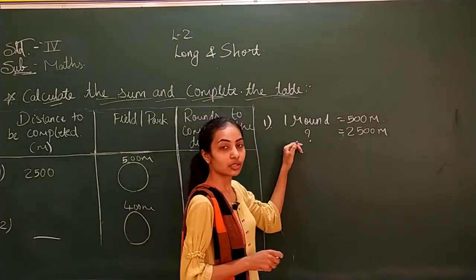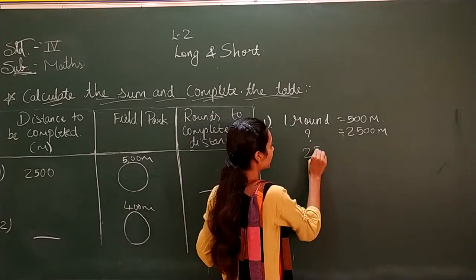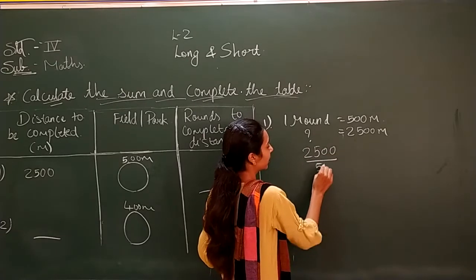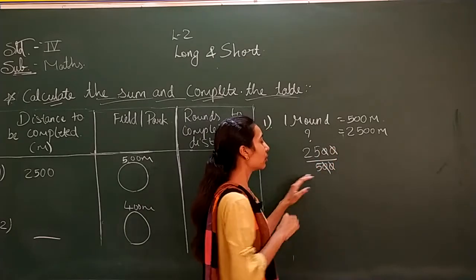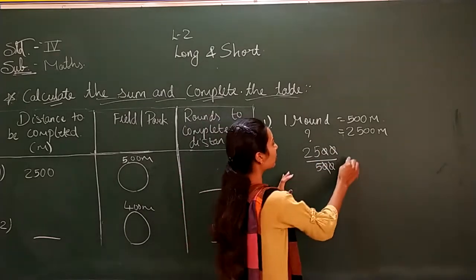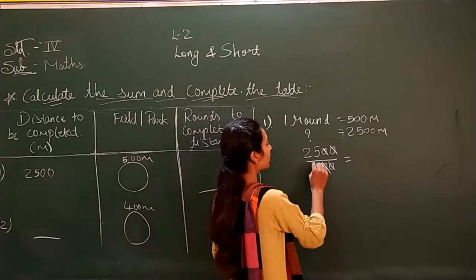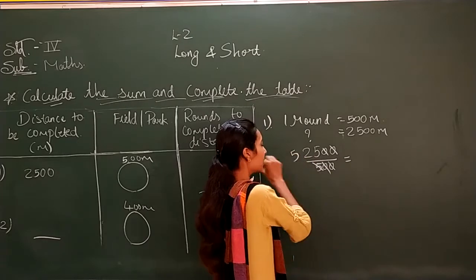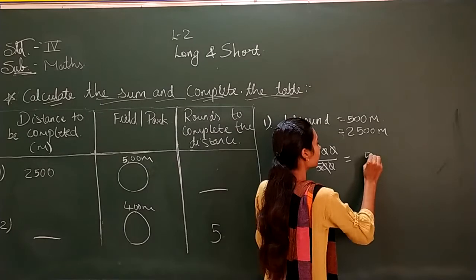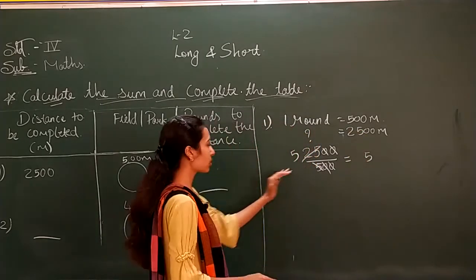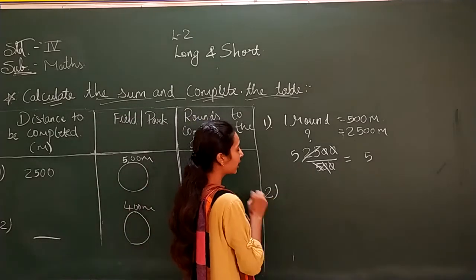It is not in cross, so we will do division. So 2500 divided by 500. This 0, this 0, this 0 and this 0, 2 zeros will get cut. So our answer will be, when 25 comes, in 5's table, 5 5s are 25. Don't make mistakes when you are doing these cuttings. So you need to take 5 rounds to complete the distance of 2500 meters. I hope you got it.